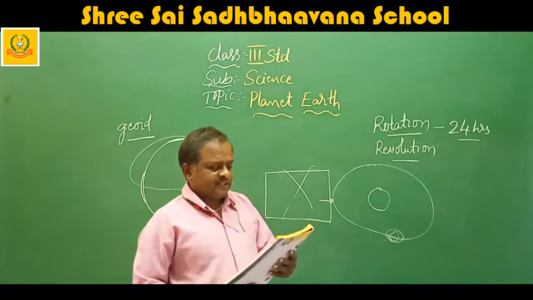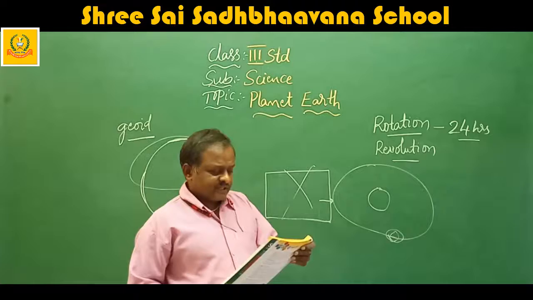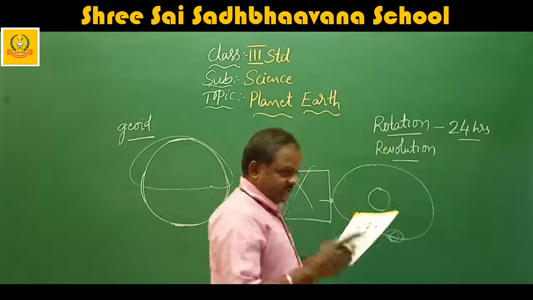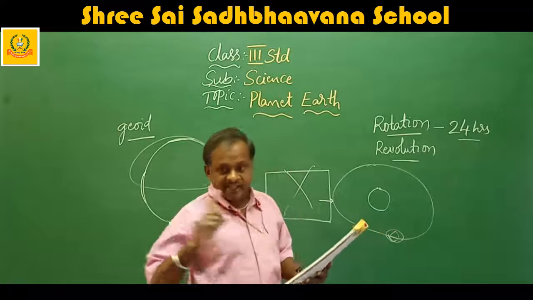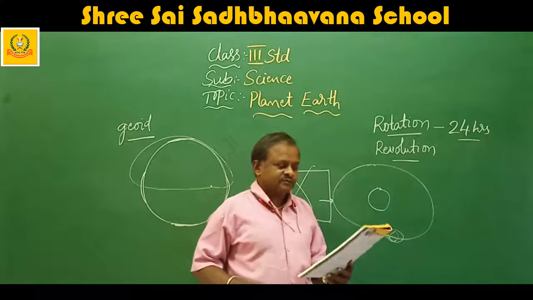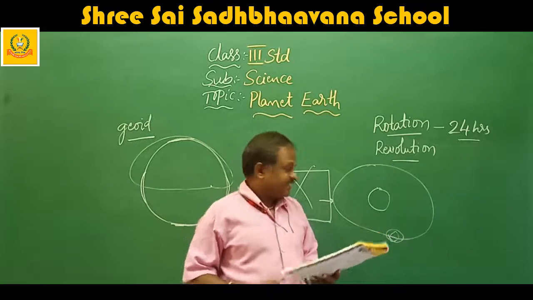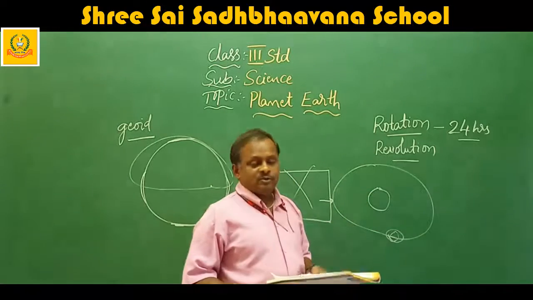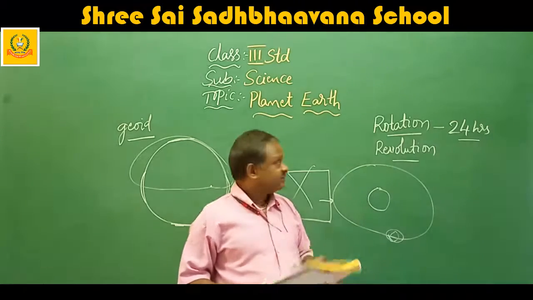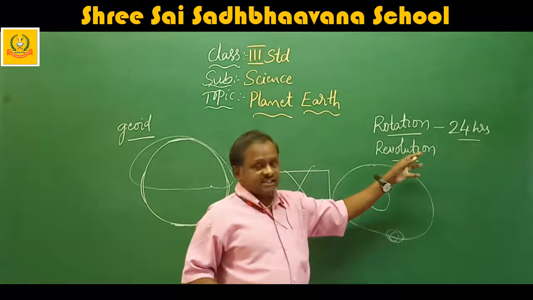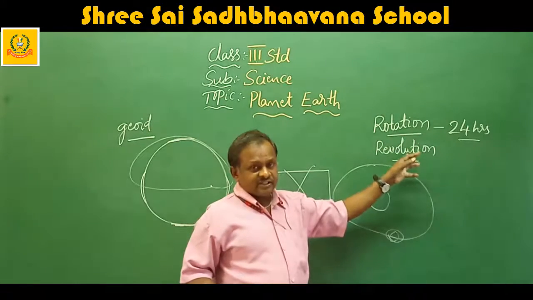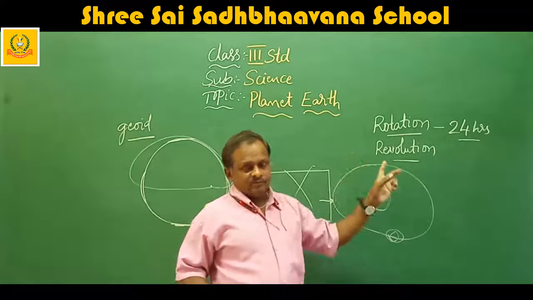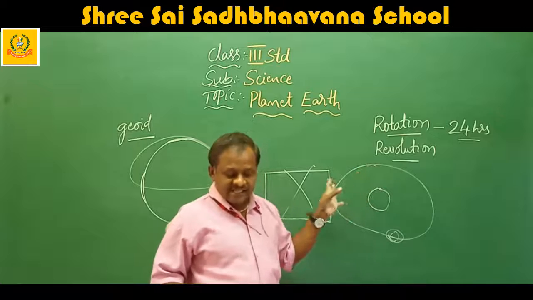Next, as the earth rotates, it also moves. It won't stand in one place. While rotating on its own axis, it also moves around the sun. The earth moves around the sun along a fixed orbit. This movement is called revolution. First one is rotation. Second one is revolution. This revolution is moving in a fixed path around the sun.